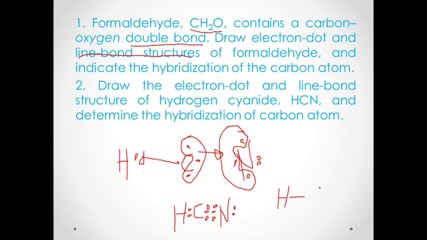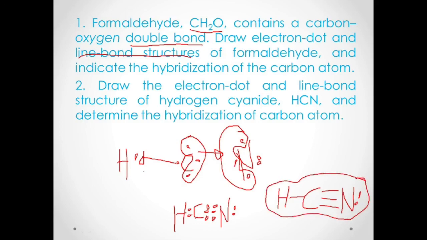This is one for the CH bond, and you notice that it is actually a triple bond: 1, 2, 3. And don't forget your lone pair for nitrogen. So this is now the line bond structure for hydrogen cyanide. The hybridization for carbon, since it is triple bonded with N, is therefore sp. And we're done.